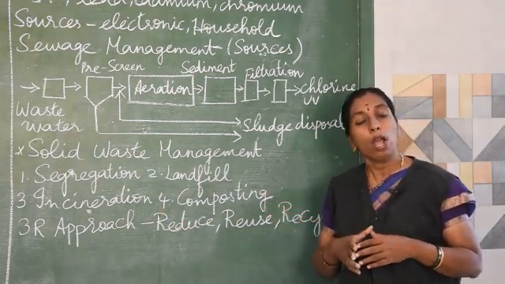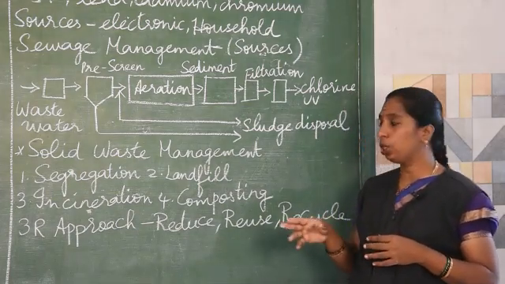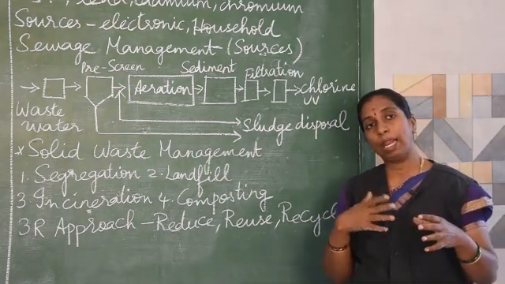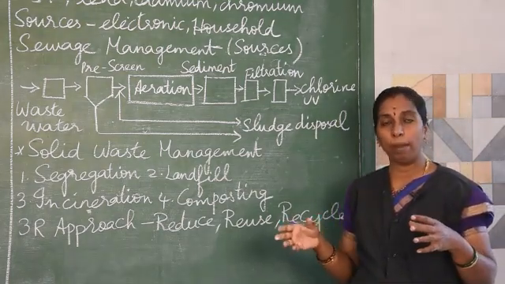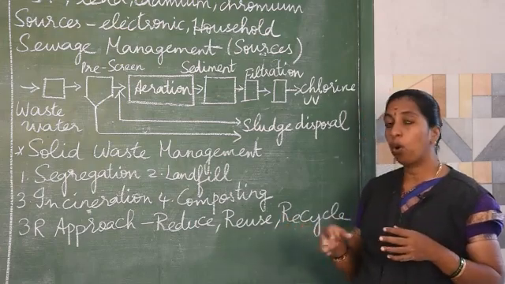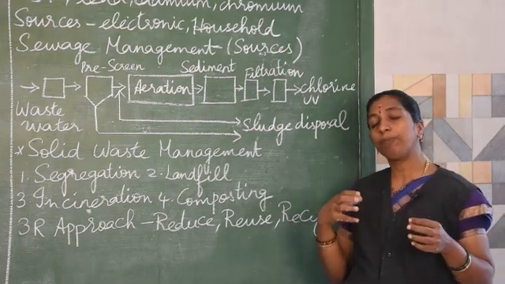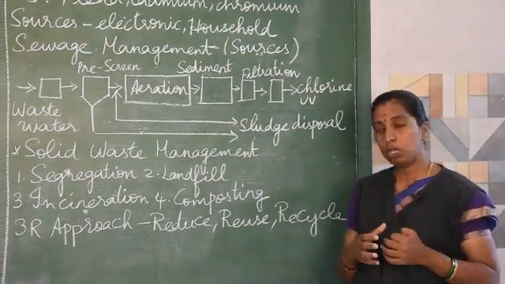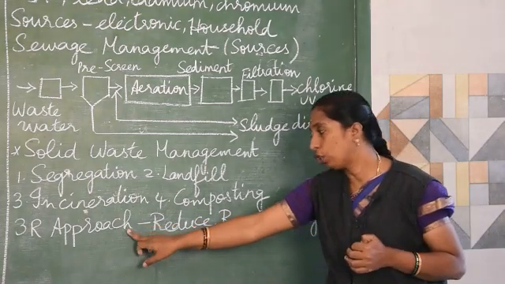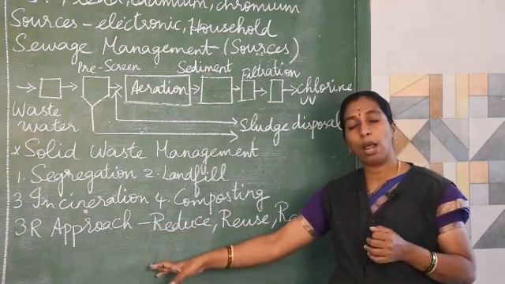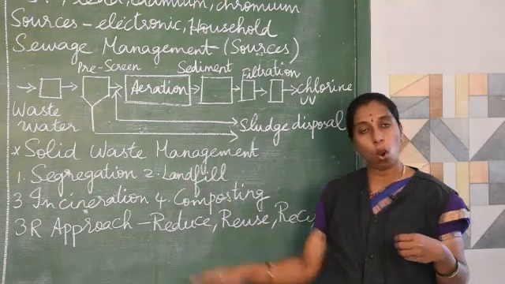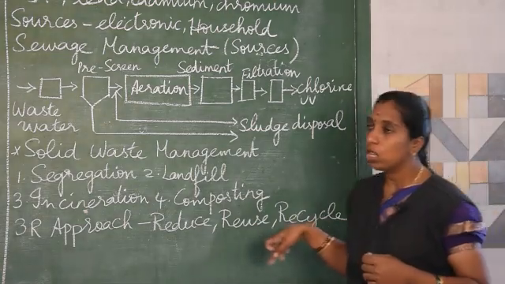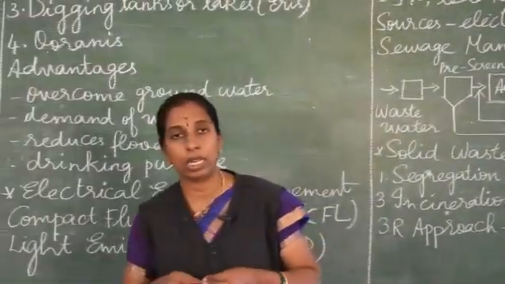All the biodegradable waste can be converted into manure, called composting, and waste paper can be reused to make paper in paper industries. And again I told you coconut shells and sugarcane bagasse can all be used. Following this 3R approach will be more effective in managing all this waste, that is reduce, reuse, recycle. So with this we have come to the end of this lesson.